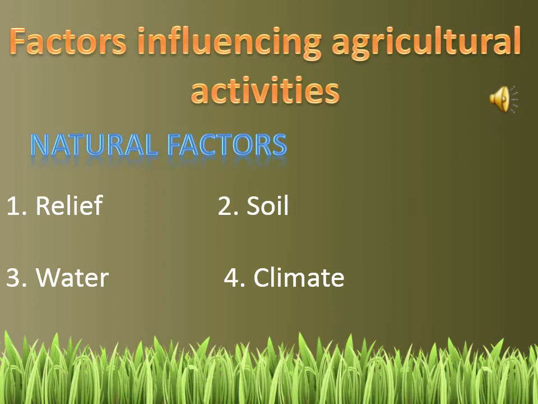So the first natural factor is relief. Now what is relief? Relief plays a significant role in the agriculture activities. Flat and low lands are more suitable for agriculture as compared to the highlands. This is because in the hilly areas, soil is less fertile and the problem of soil erosion is high. On the contrary, such problems are absent in the flat areas. They provide best conditions for agriculture. Due to this reason, most of the early civilizations grew in the river valleys and plain areas.